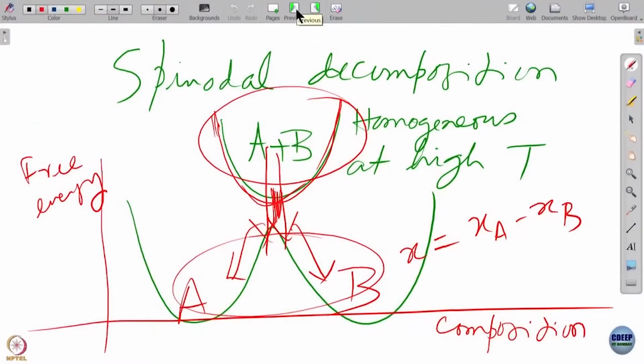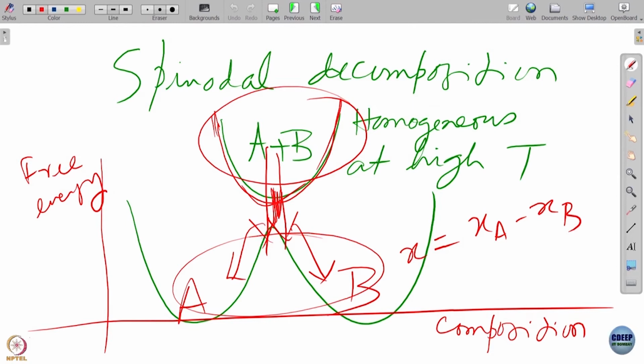However, now we are in a different situation. We are now in a homogeneous system. That homogeneous system has to become inhomogeneous, but with diffusion. So that is why this is sometimes called spinodal decomposition, is called uphill diffusion.